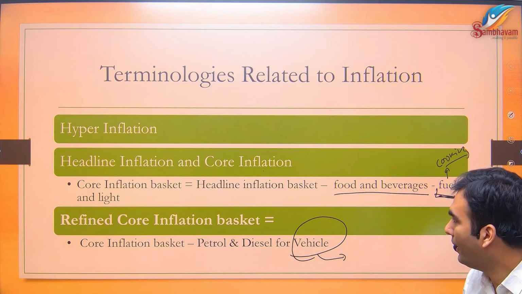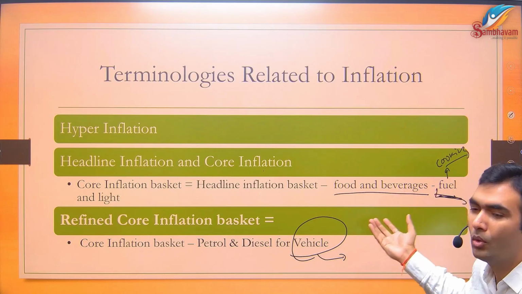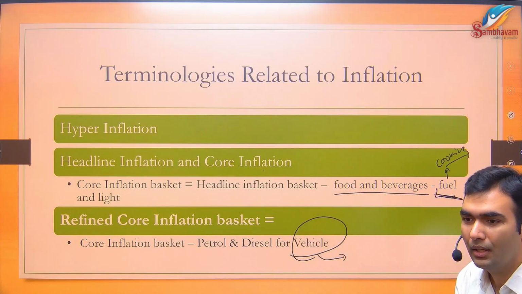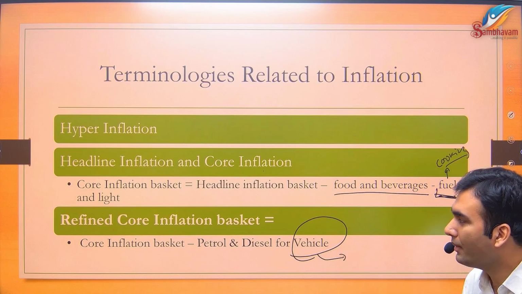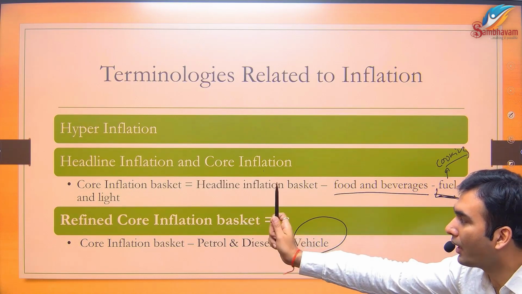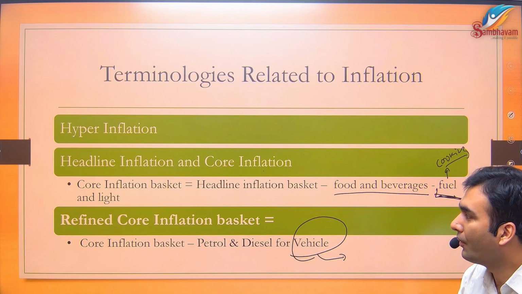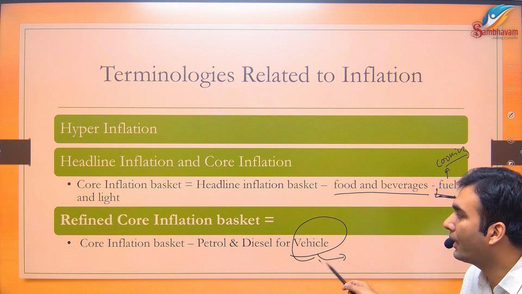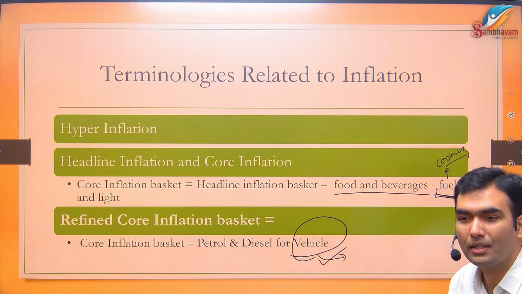So you are no more removing the actual fuel consumed in the economy. The Economic Survey suggested that we make something called refined core inflation, where we remove petrol and diesel used in vehicles from the core inflation basket.